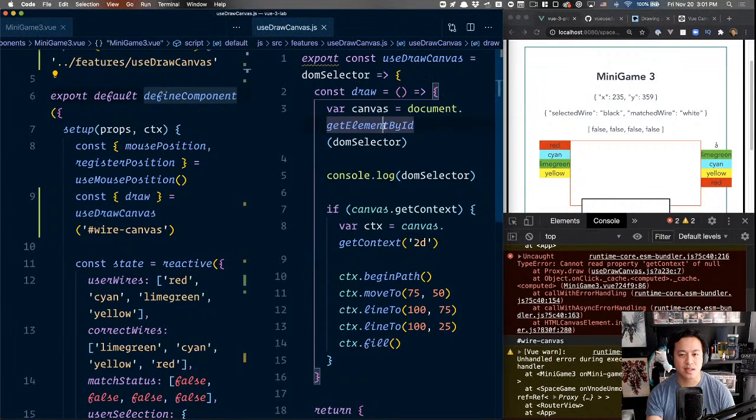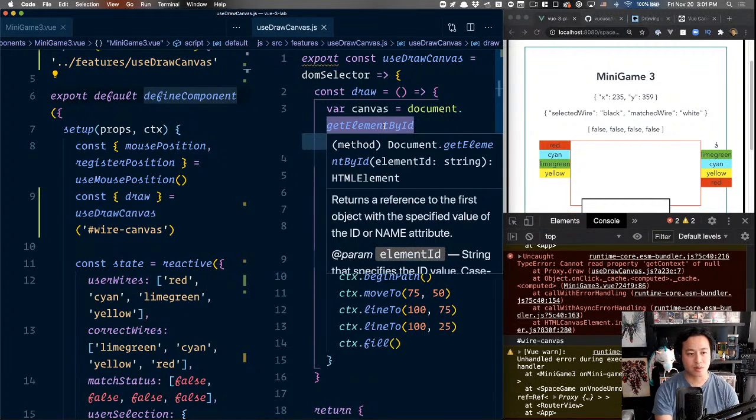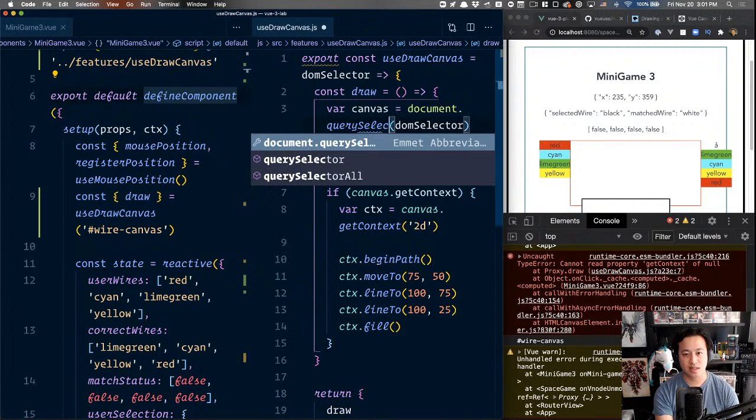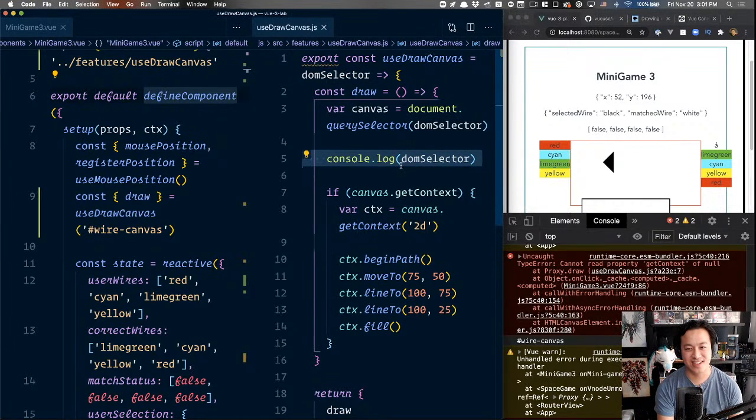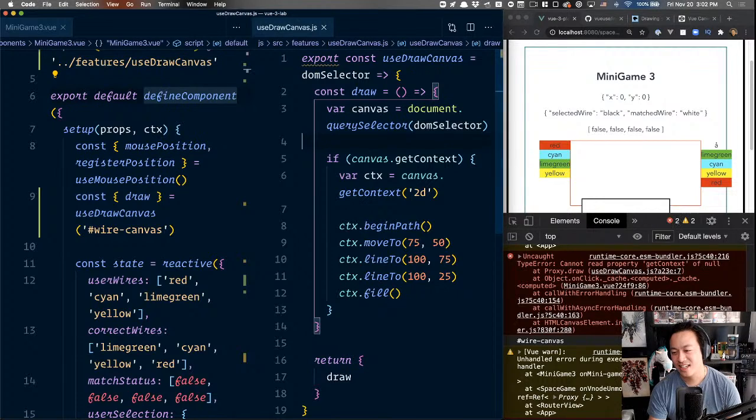Oh, wait a second. I didn't realize that it's a query select. No, I like query selector better. Is this better? Ha! Yes! Okay. Something's working. This is what happens when you copy paste, right?